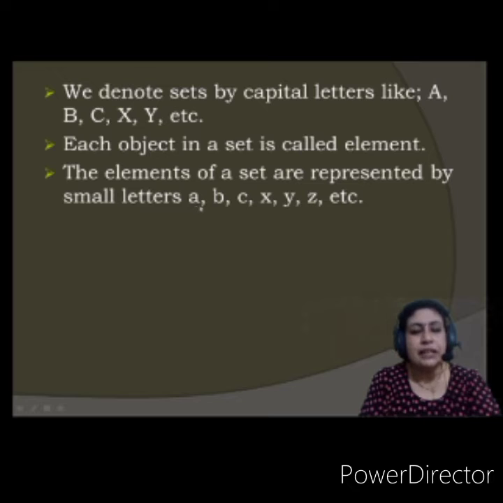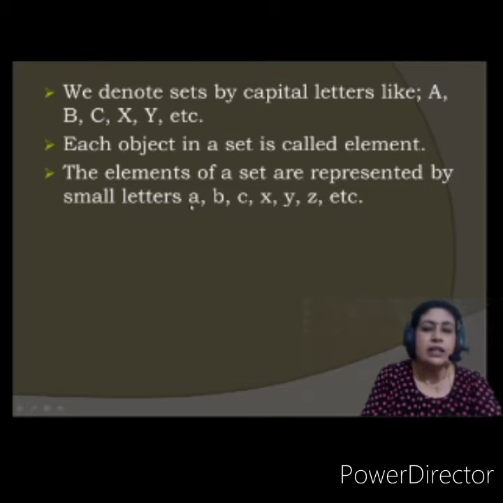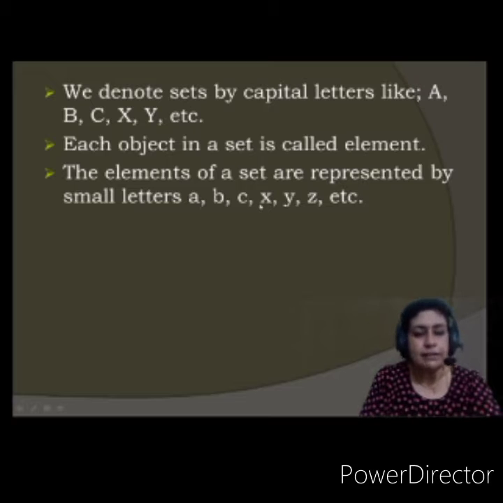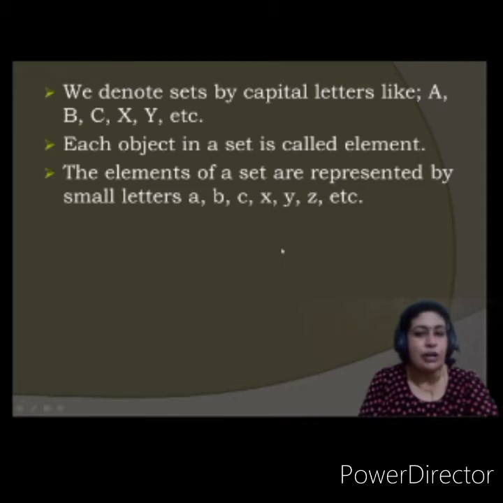If you have to write in letters, then it is represented in small letters or numbers, like A, B, C, D. Now, why here only letters are being told? Because if you are using letters to denote a set, then it is capital. And if you are using letters to denote elements of the set, then they are small letters, like a, b, c, x, y, z, and so on. Any small alphabet you can take as an element of the set.